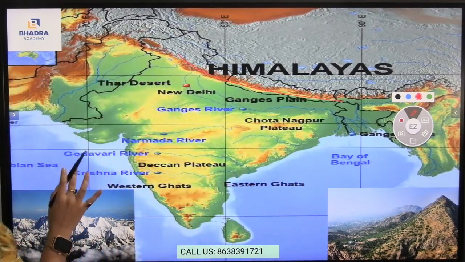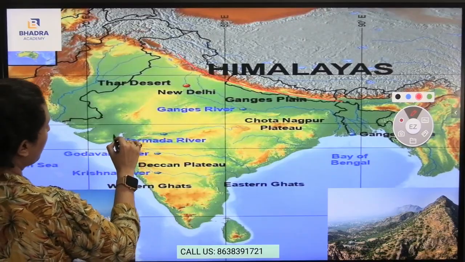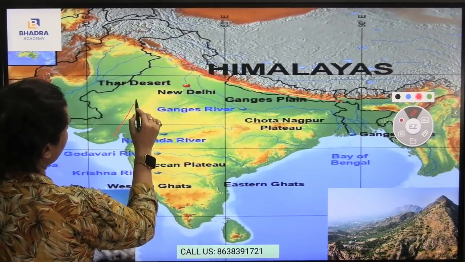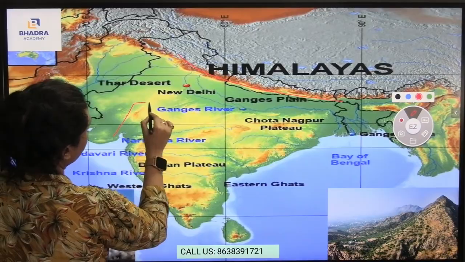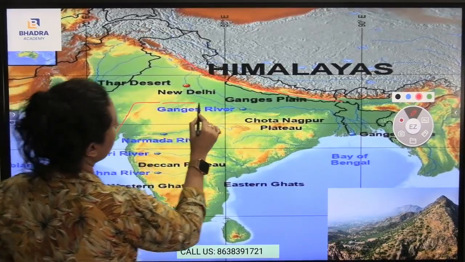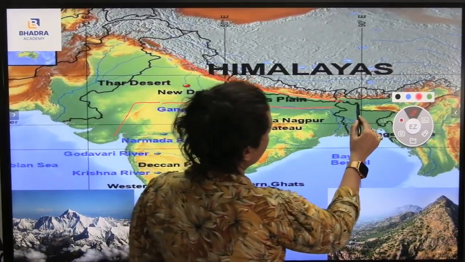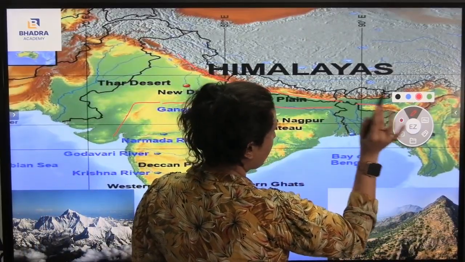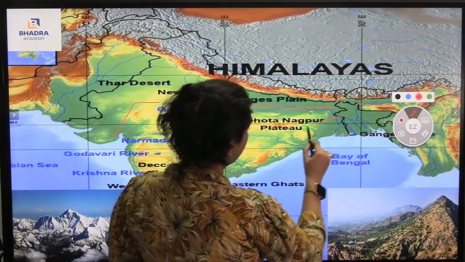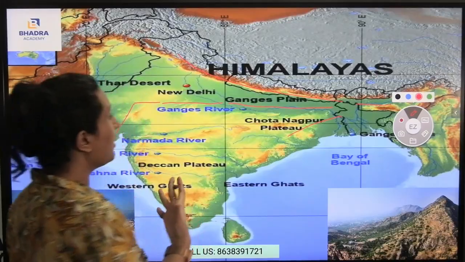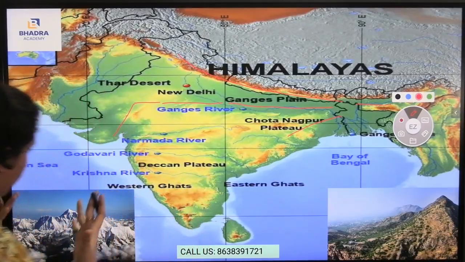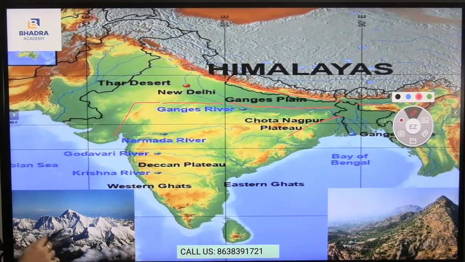And here, if I talk about the peninsular block, it comes from the Kutch, which means from Gujarat, and then it comes from the Aravalli ranges, and also it will be parallel to the Ganga river and the Yamuna river. Then it will be crossing the parts of the Meghalaya plateau and the Karbi Anglong, and then it will be coming to Chota Nagpur plateau. So you see, these are the parts of the peninsular block.